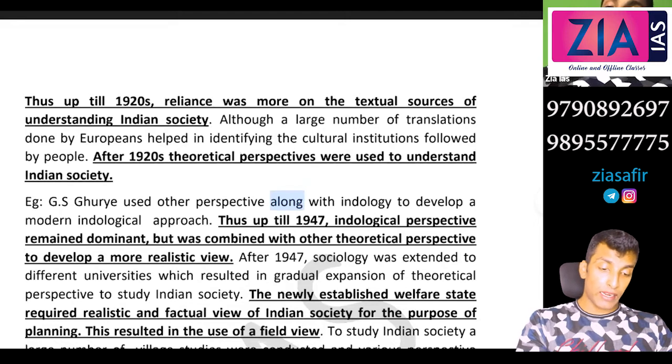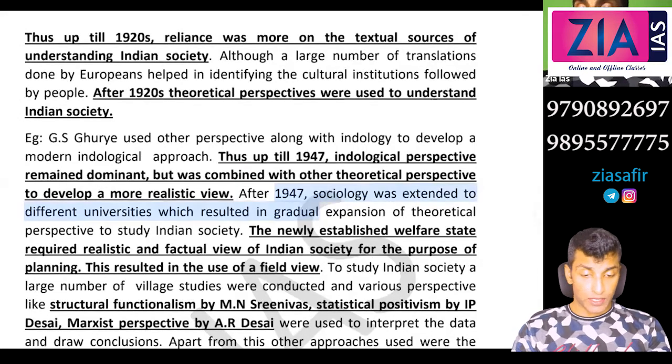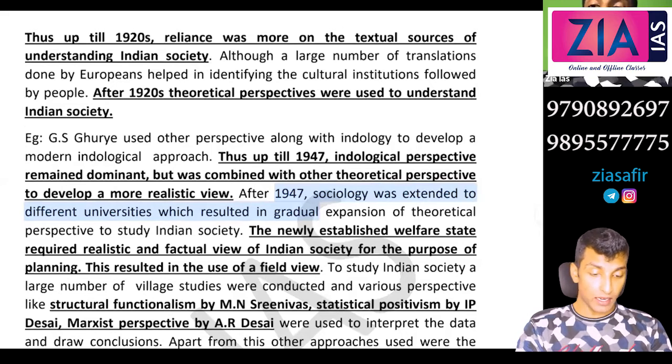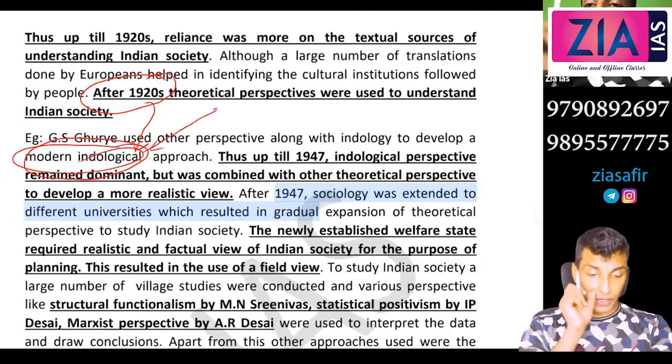So post 1920s, theoretical perspectives, that means sociological Indology, now going to come. For example, G.S. Ghurye used other perspectives along with Indology to develop a modern Indological approach. So after 1920s you will see modern Indology. You have to make a very clear distinction here. When we write in sociology, this area is what we need to focus on more.